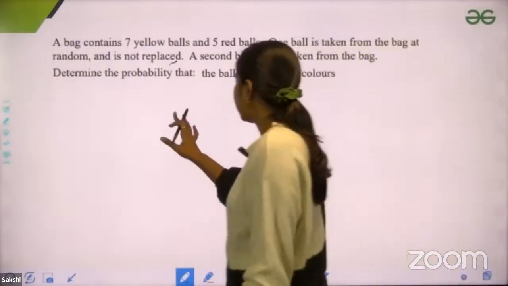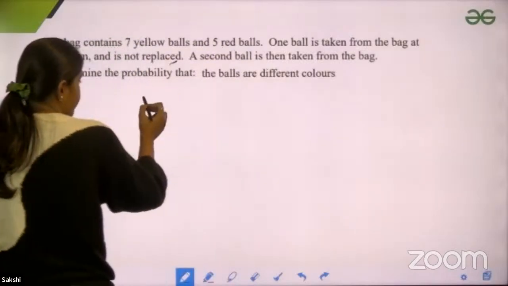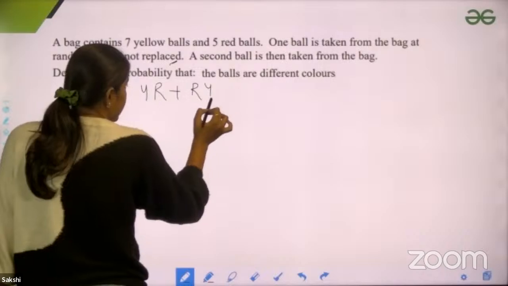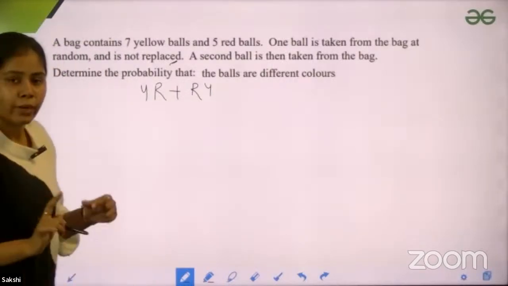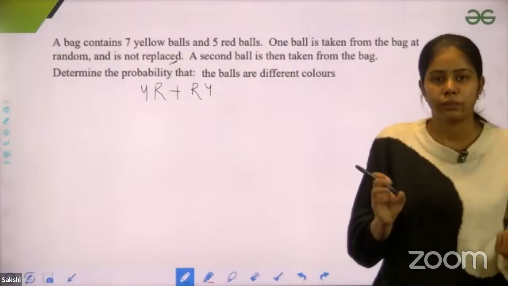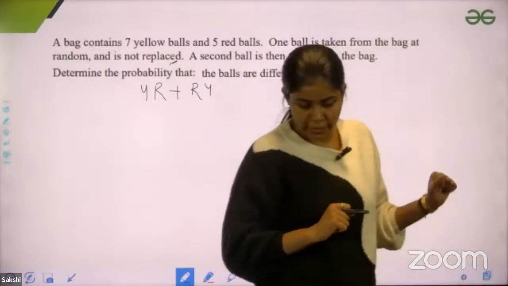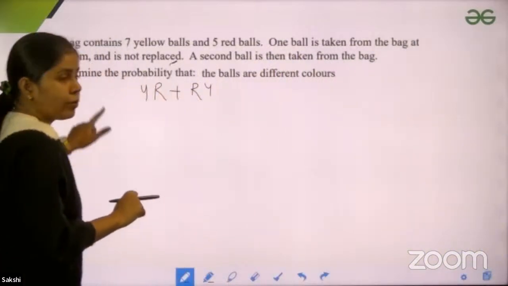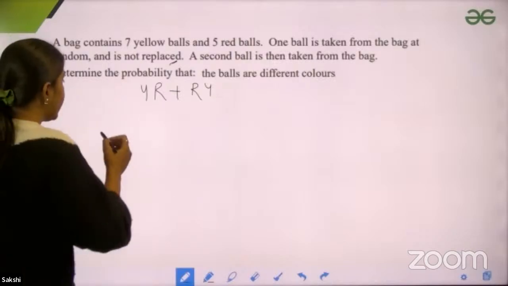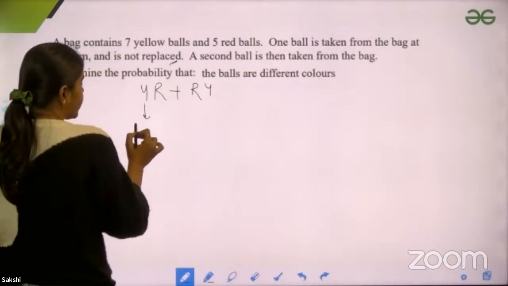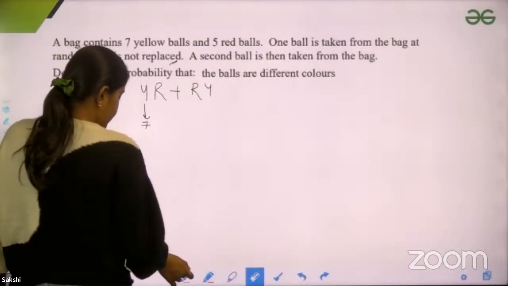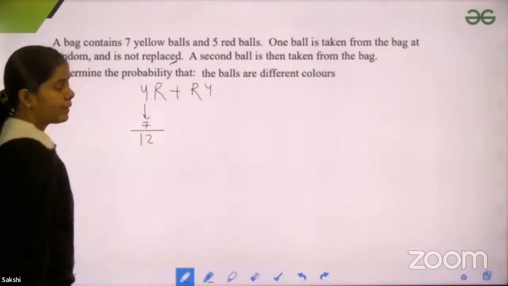So see, a bag contains 7 yellow balls and 5 red balls. What can be the probability? Yellow, red and red, yellow. These would be the cases. And guys, when there is no replacement, you cannot find one probability and multiply it by 2. It cannot work like that. You have to find the probability in each case because probabilities would be different in every case. So first, let's suppose you have picked a yellow ball. What is the probability? 7 by 12. Right, that is the probability.